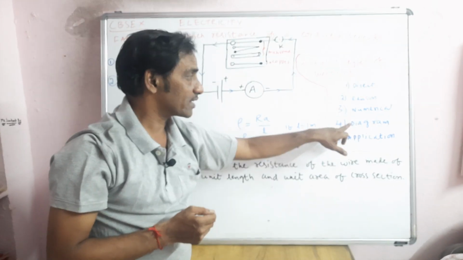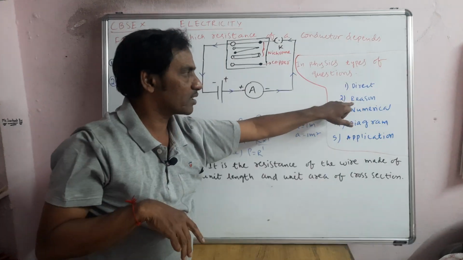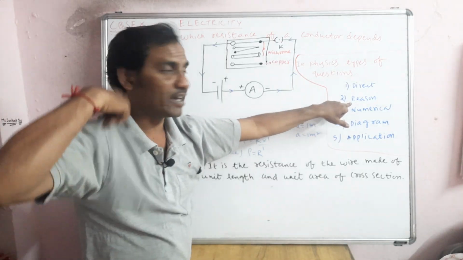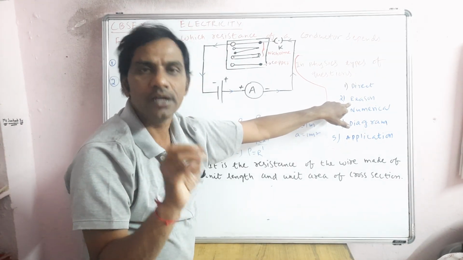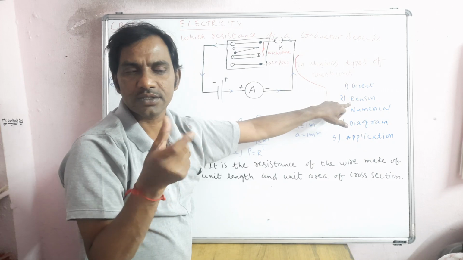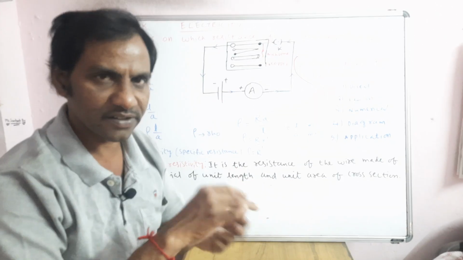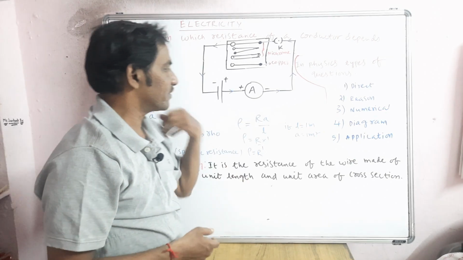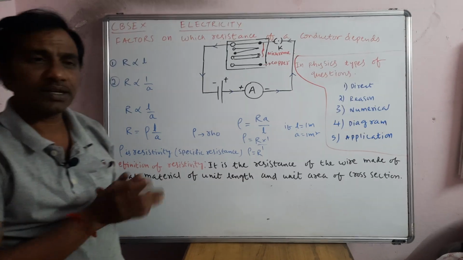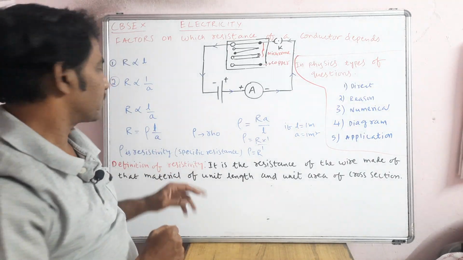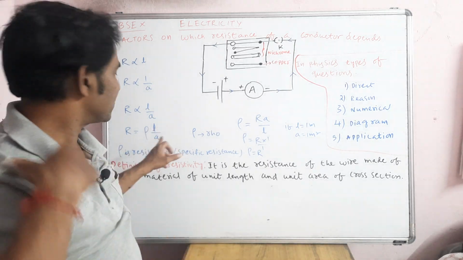Coming to the next, apart from direct questions like what is current, there are reasoning questions, like why nichrome wire is used as a heating element, or why tungsten is used as a filament in the bulb. Then numericals, for example when resistors are connected in series and parallel. Or otherwise, a formula is given, R is equal to rho L by A. On this formula they may give some length, a resistivity value, rho, and an A value, and they will ask for the R value, that is, the resistance value.